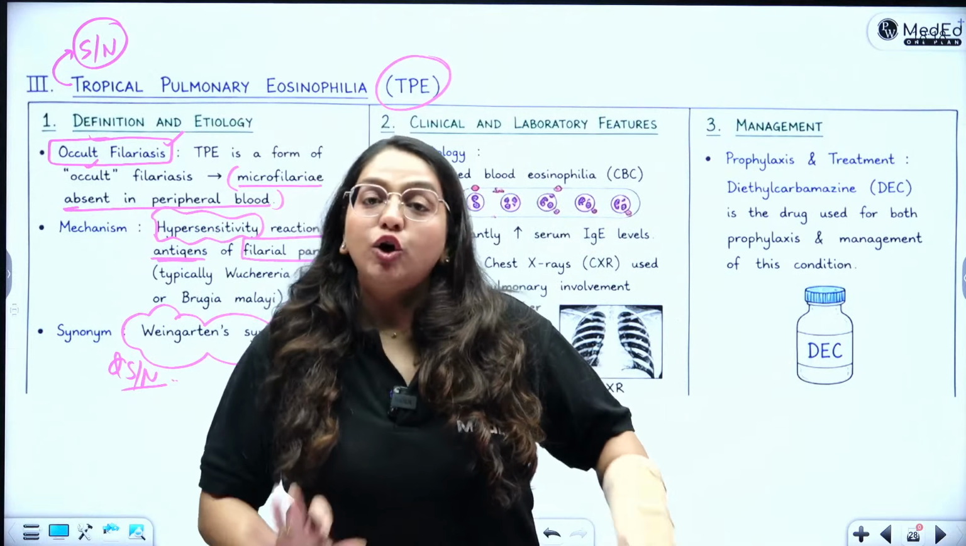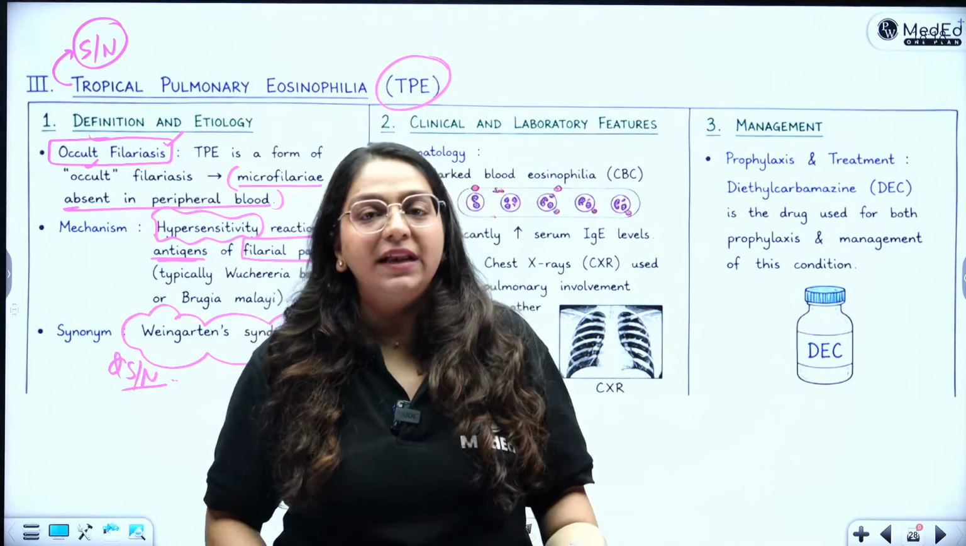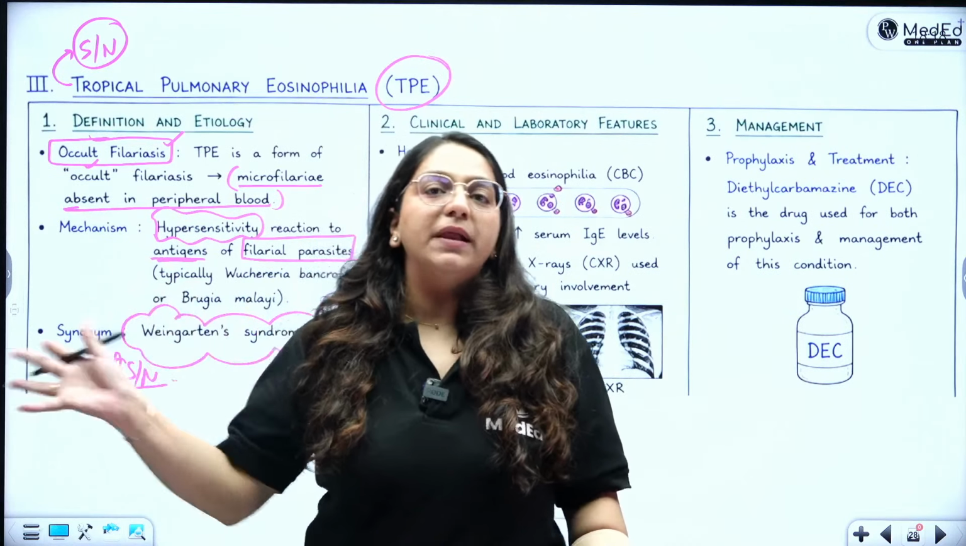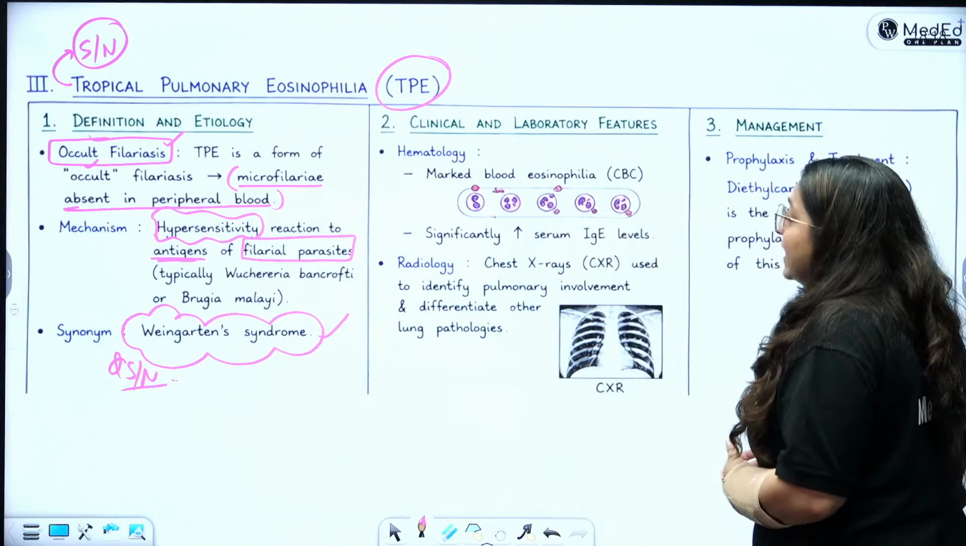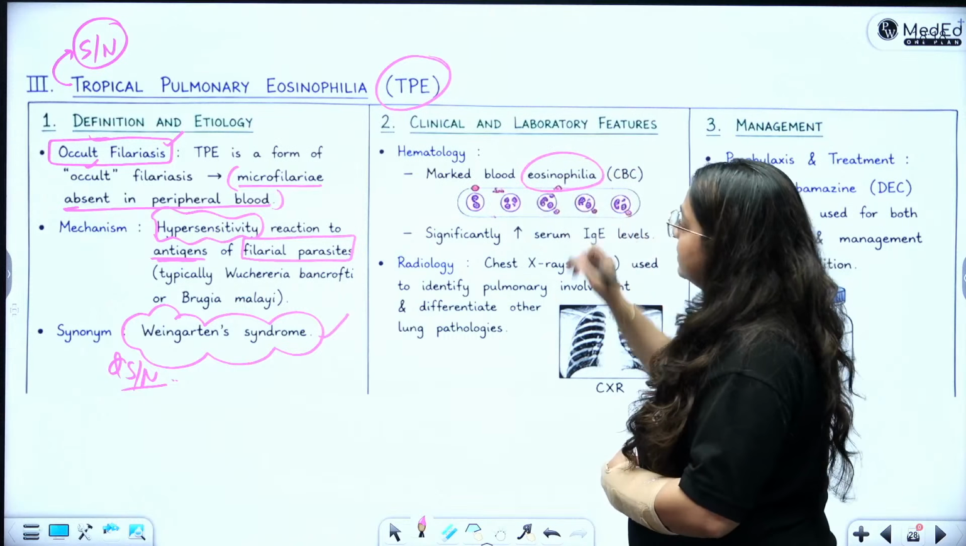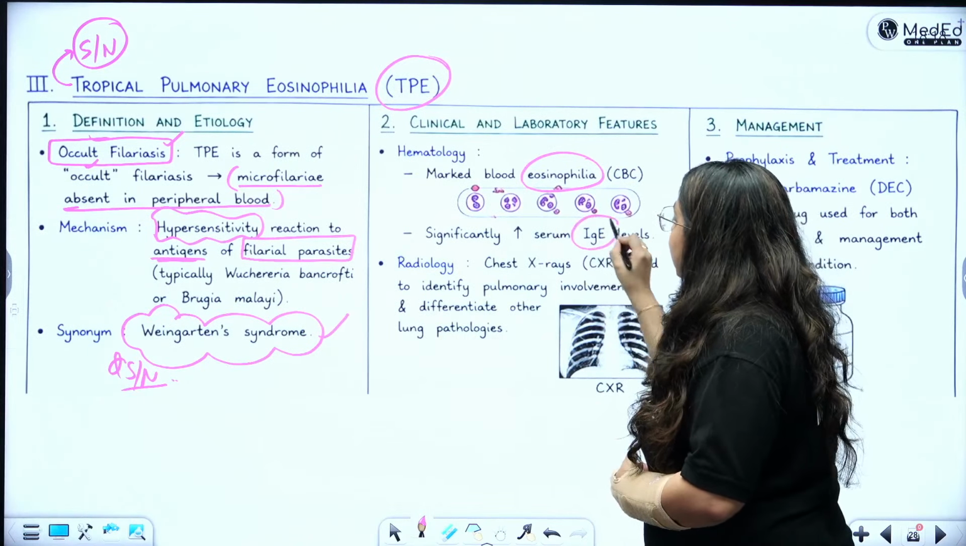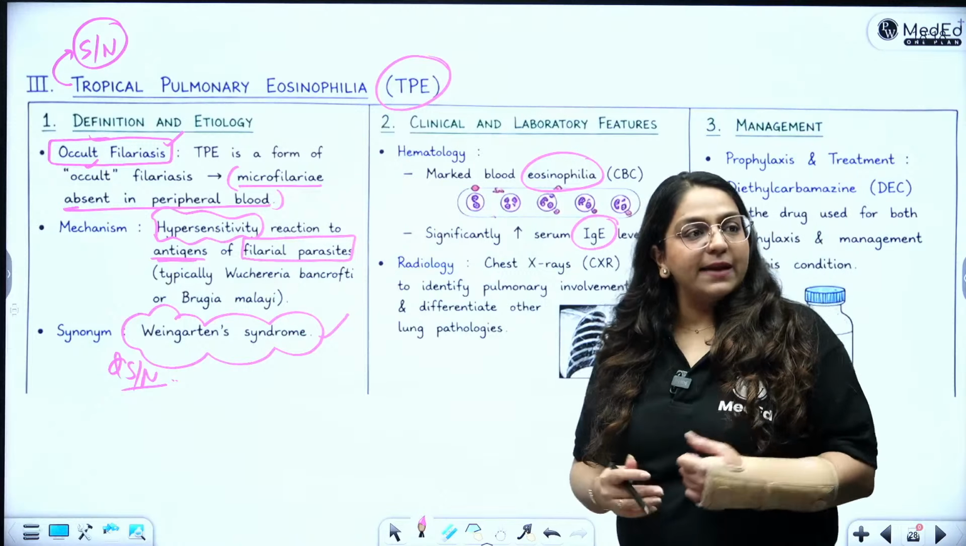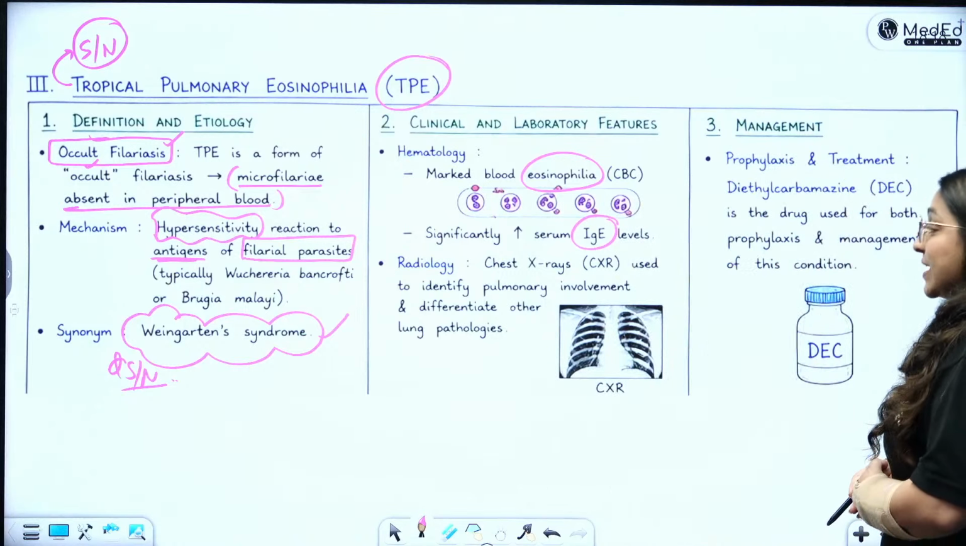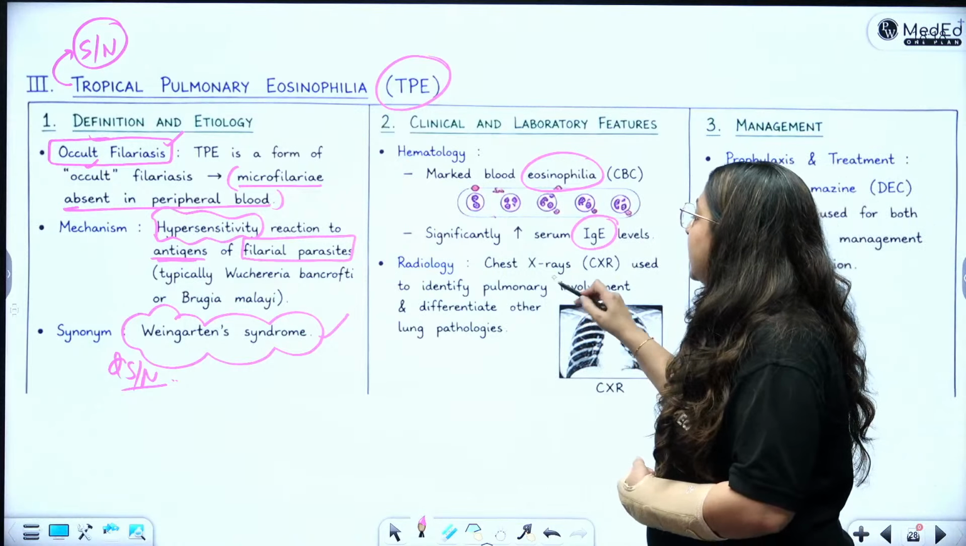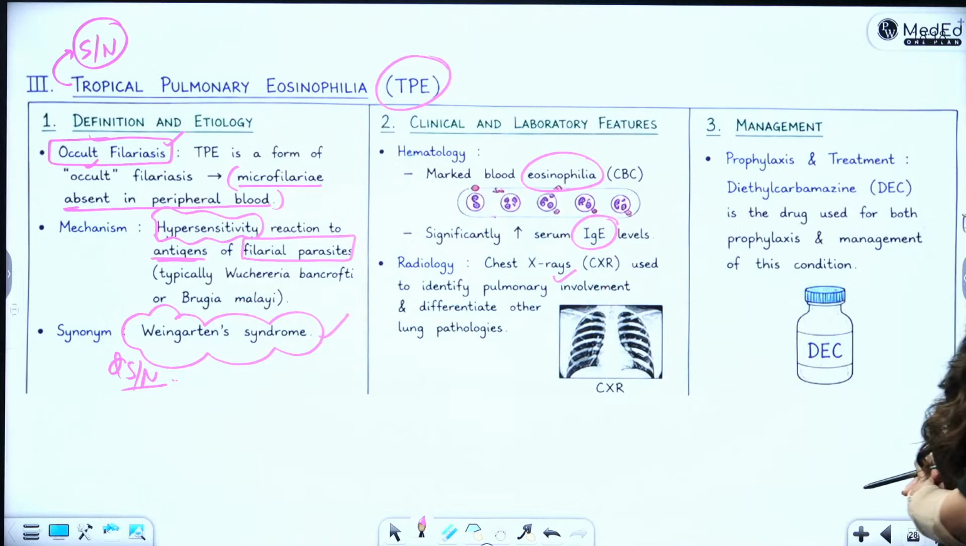So what is that? Don't fear it, don't lose hope suddenly. It is nothing but tropical pulmonary eosinophilia. There is marked eosinophilia in the CBC of the patient. There are raised IgE levels, of course, because it's a hypersensitivity reaction. On the chest X-ray, you can see bilateral infiltrates. You simply give diethylcarbamazine, which is the same drug of choice as for filariasis, for management of TPE as well.